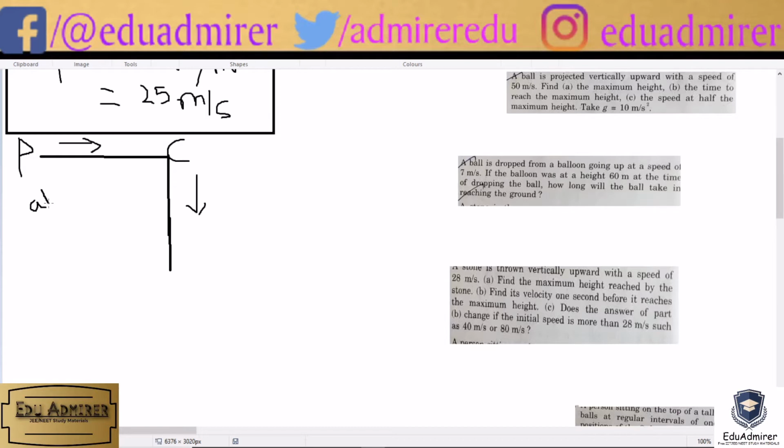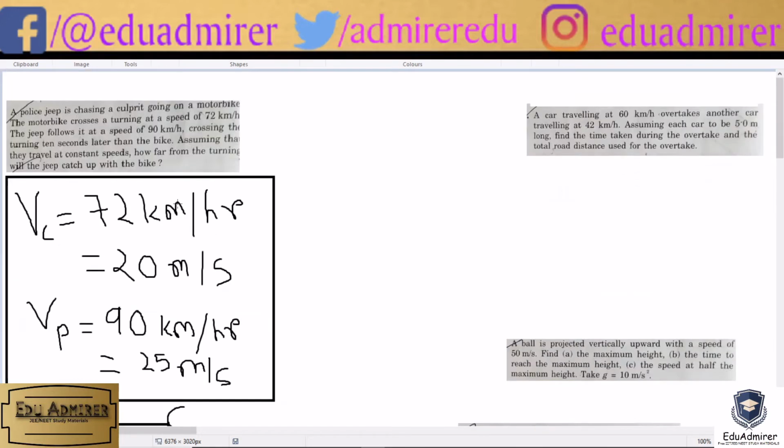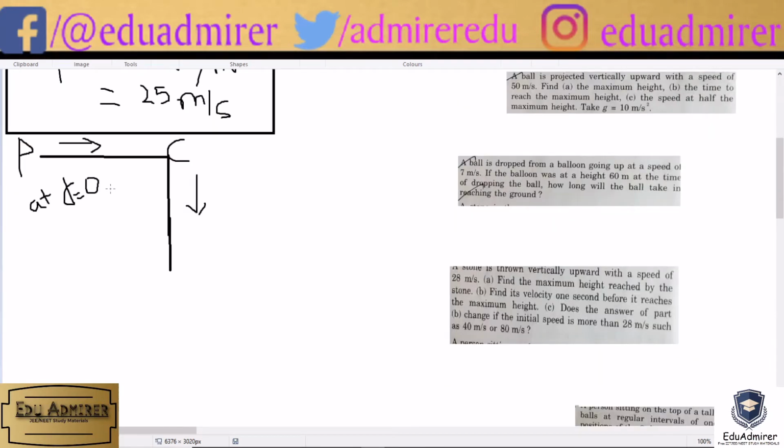Okay, at t equals 0, this situation is at t equals 0. At t equals 0, the culprit turned through the turning. The motorbike crosses a turning at a speed of 72 km per hour. The jeep follows it at a speed of 90 km per hour, crossing the turning 10 seconds later than the bike. Okay, this is the situation at t equals 0. So after 10 seconds what will happen?